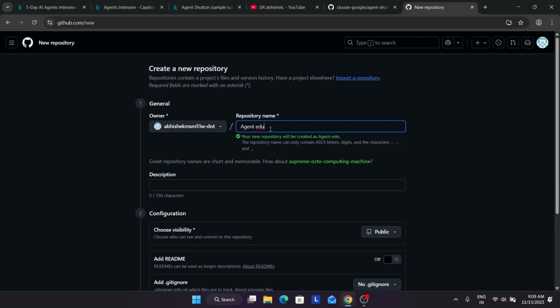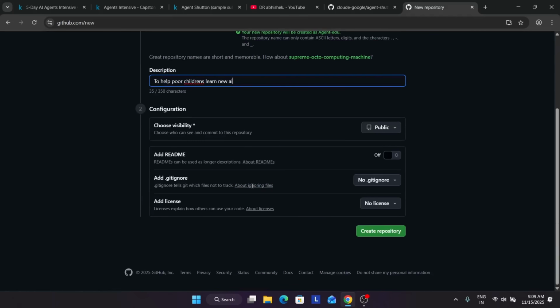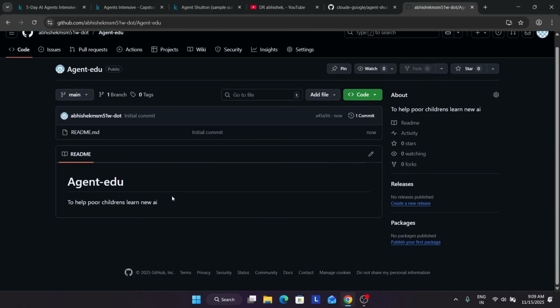So you are building an educational agent, so you can name it like this. What is the prime motive? You can write a description also. So, to help... like this you have to do, and here you have to just turn on this and just click on create repository. Make sure the repository is set to public only.